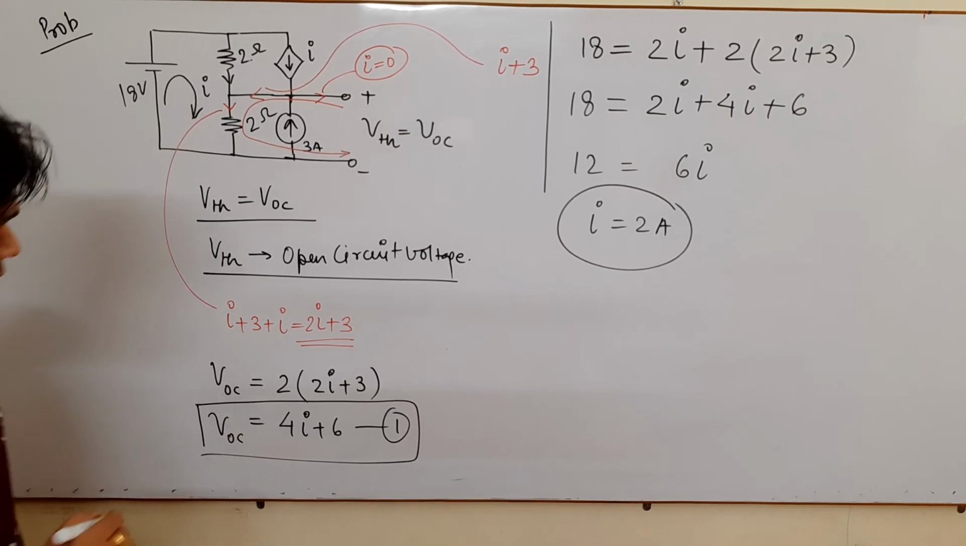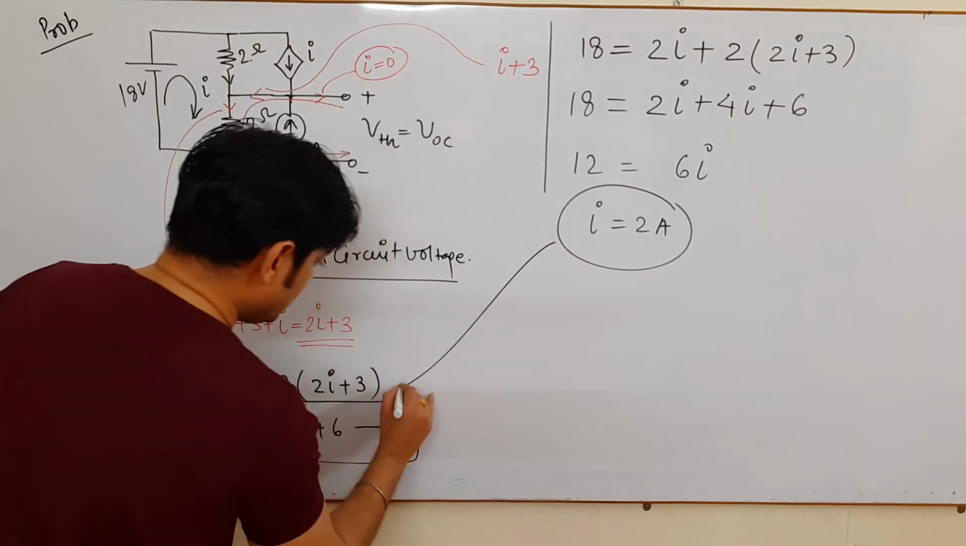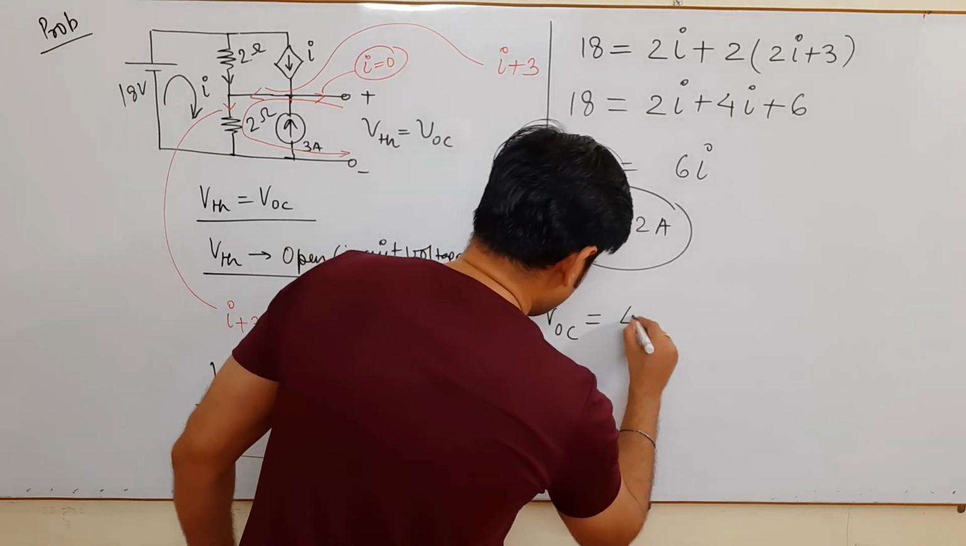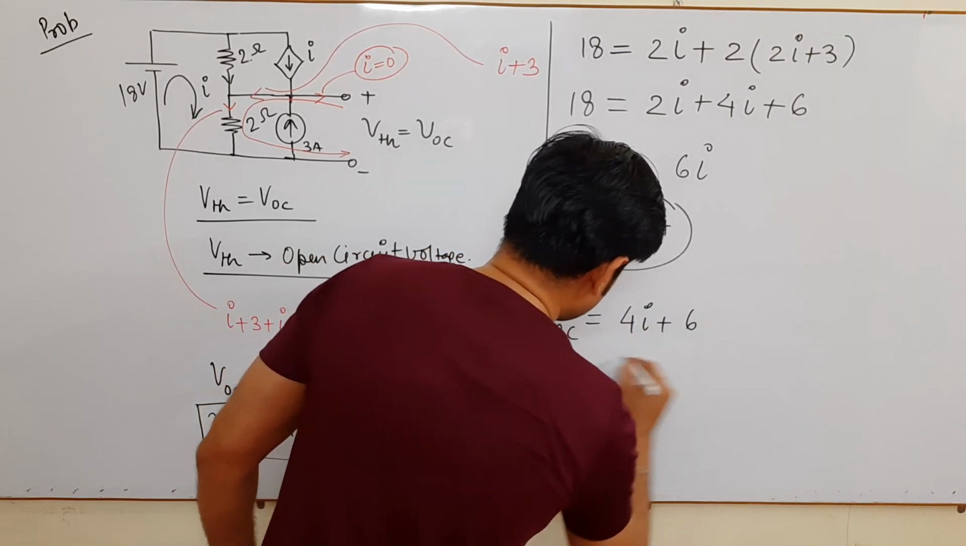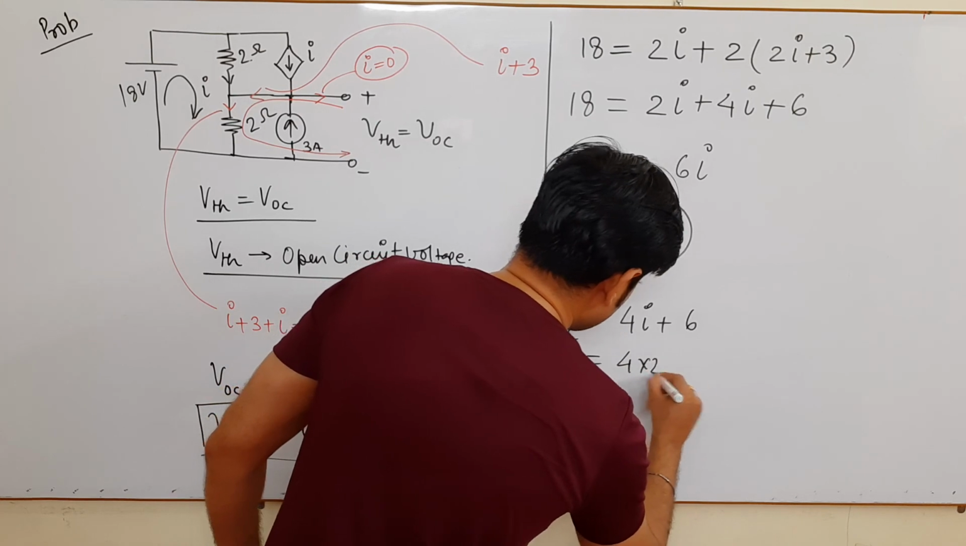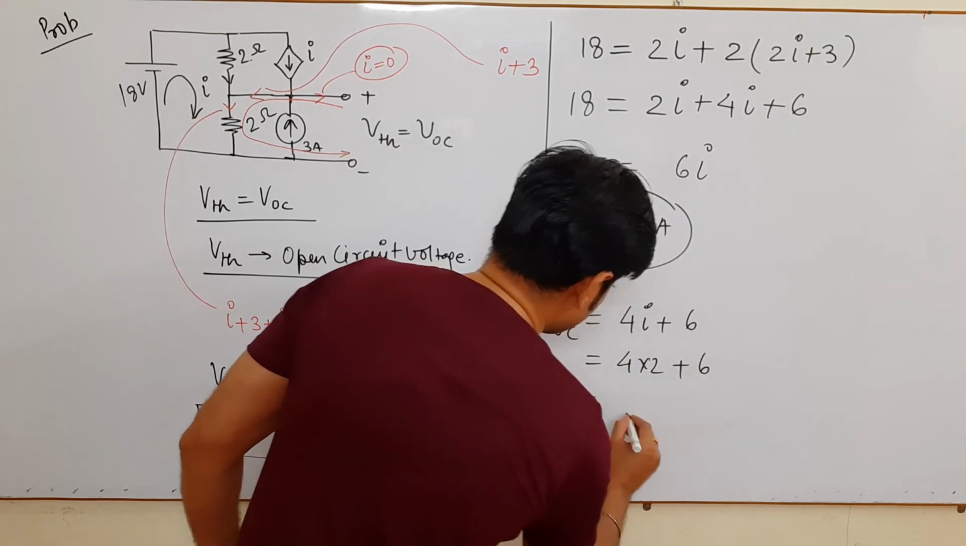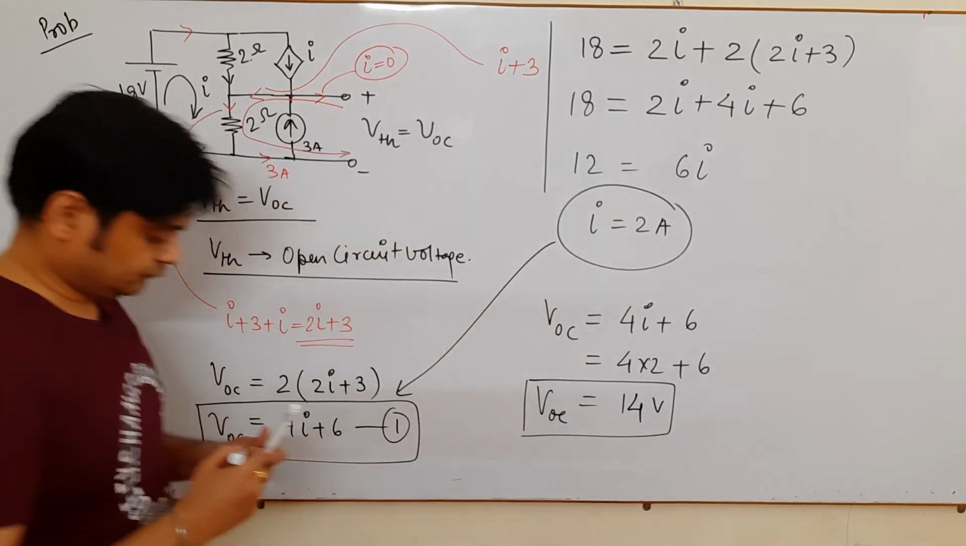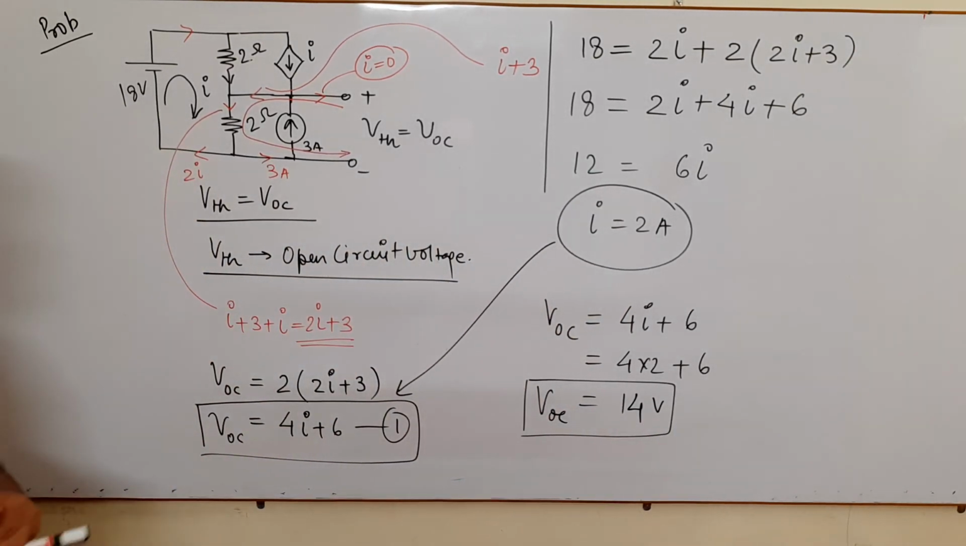And once you know the value of I, you put this value here. So VOC comes to be 4I plus 6, so that comes to be 4 into 2 plus 6. So it comes to be how much? 14 volt. This is the value of VOC.